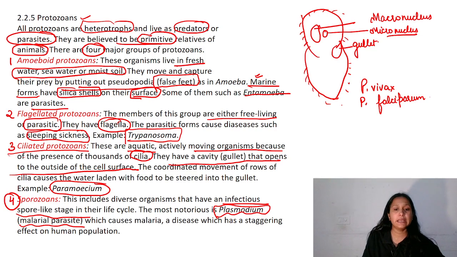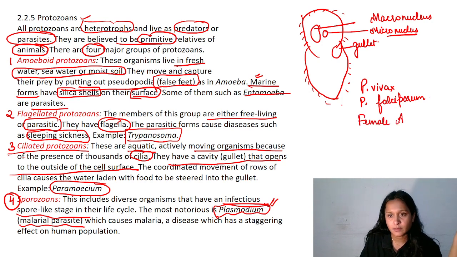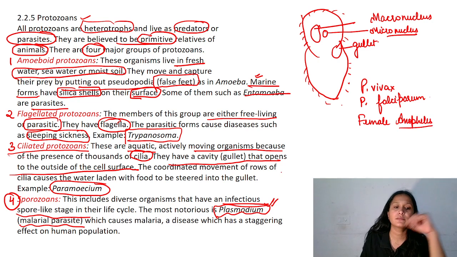So they cause malaria. The vector of Plasmodium is the female Anopheles mosquito. Okay, so these are all the four different types of protozoans: amoeboid, flagellated, ciliated, and sporozoans.